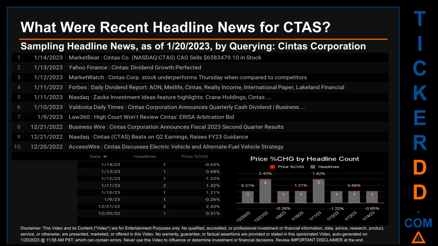Thursday, January 12, 2023 was the day with the highest percentage change in price when we compare opening versus closing price for the ticker. The day saw a drop of -1.22% when CTAS opened trading at $451.74 and closed at $446.23. There was one found headline when MarketWatch published the headline that read, CTAS Corp. Stock underperforms Thursday when compared to competitors.